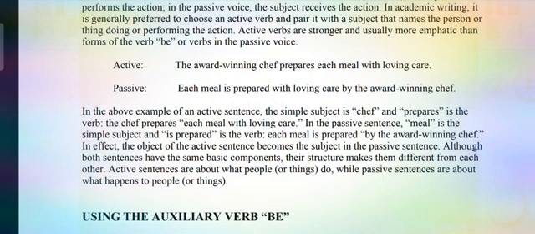Before going further, I would like to give a definition and the way to recognize and identify an object in a sentence. We have to understand the meaning of transitive and intransitive verbs. When the object is not available in the sentence, the verb will be intransitive. If the object is available, the verb will be a transitive verb.